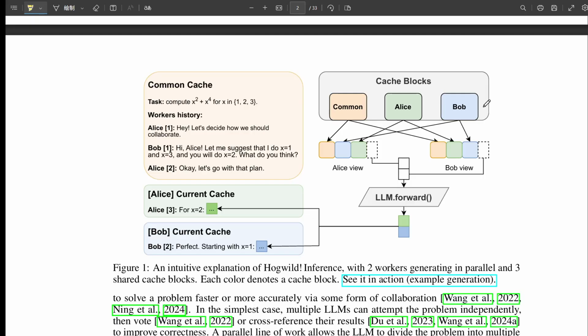Which leads to maybe a final thought to chew on. If just providing shared memory and real-time awareness unlocks these kinds of emergent collaborative strategies in LLMs without explicit training for teamwork, what does that tell us about how collaboration itself might arise in complex systems, artificial or even biological? And thinking further ahead, could future AI teams linked by even richer shared environments or senses develop entirely new forms of collective reasoning or problem solving that we can't even quite imagine yet?